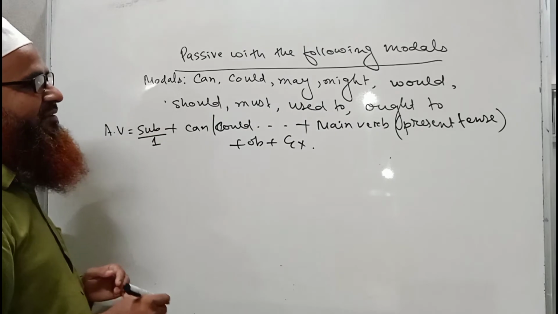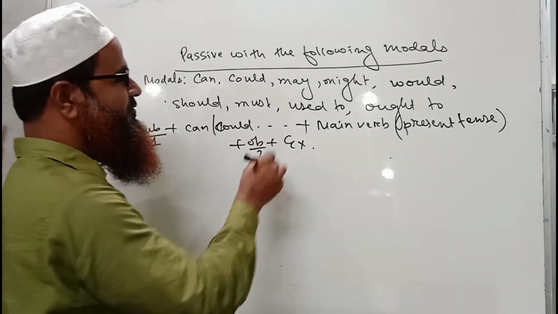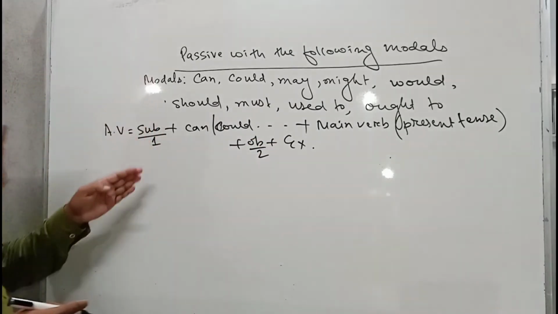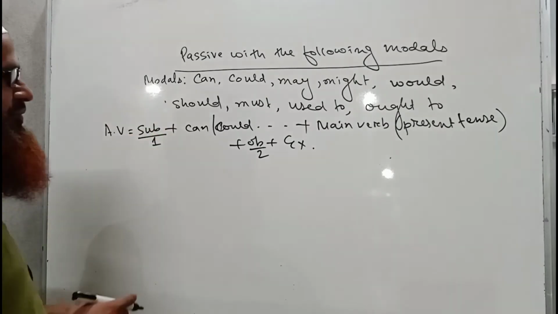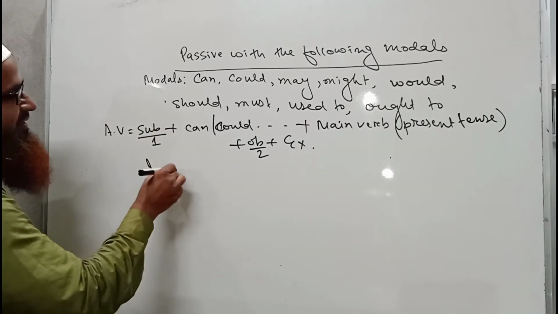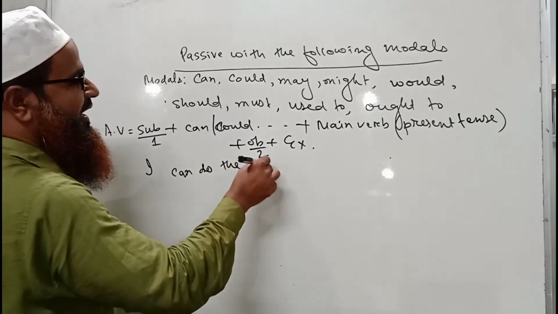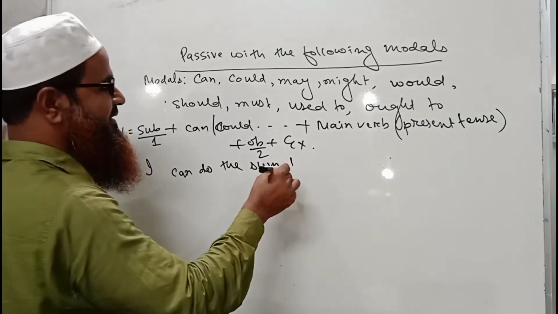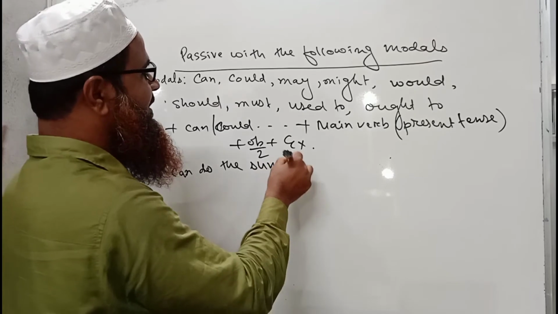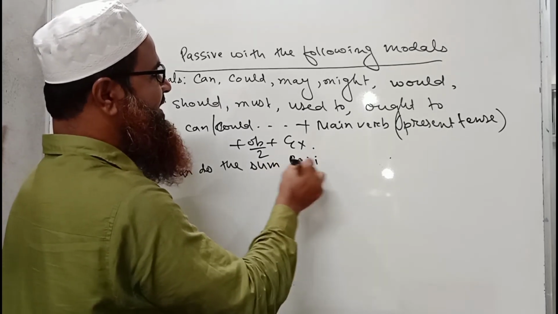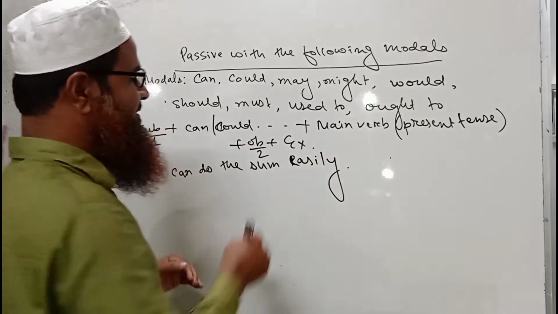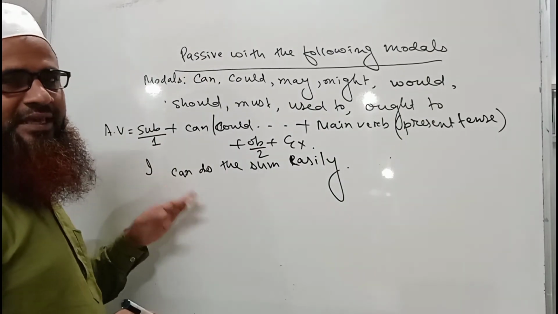Here we write one, and here two. Okay, now I'll write one or two examples. I can do the sum easily. So this is the sentence of these models where we have used can.